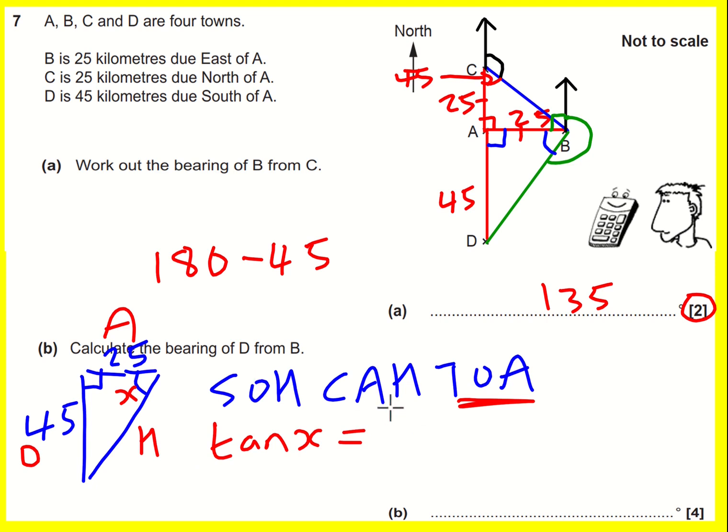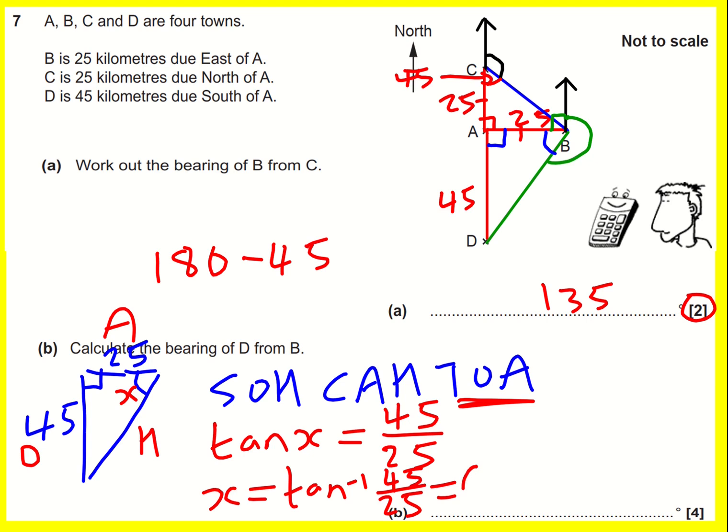I can write down that tan, let's call it x, tan x is going to be opposite divided by adjacent. So x is going to be inverse tan this. Okay, I can work that out, which gives me 60.945, and I'm nearly there.